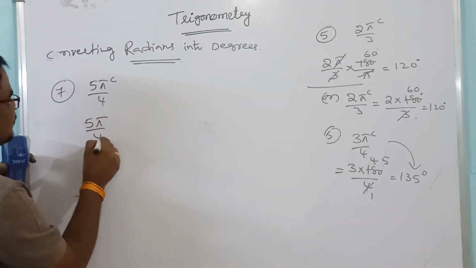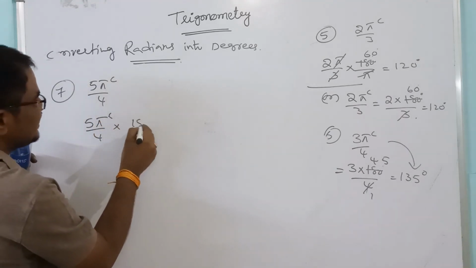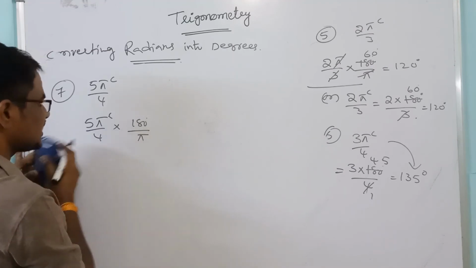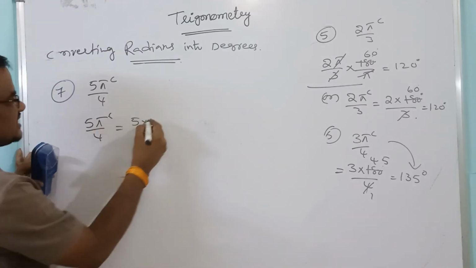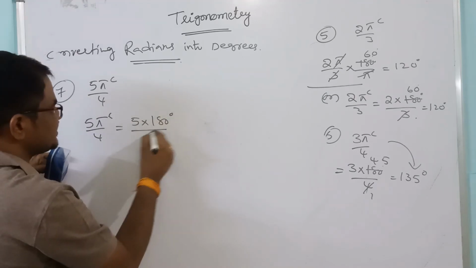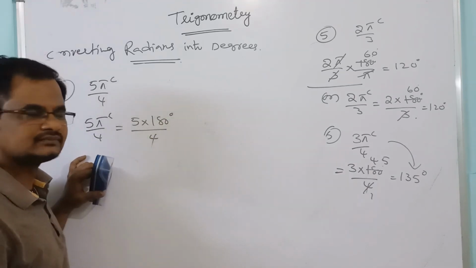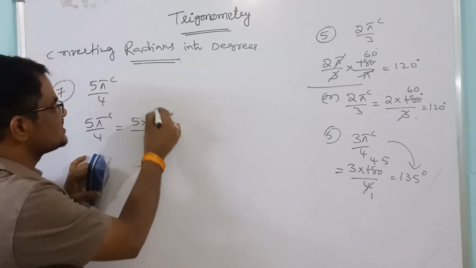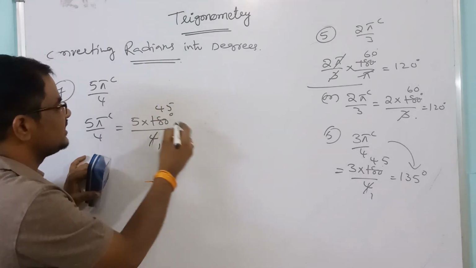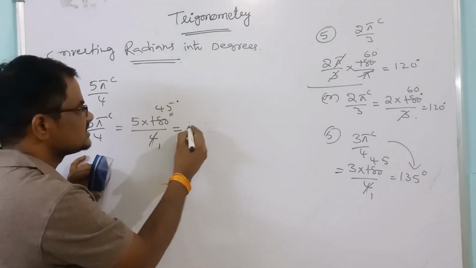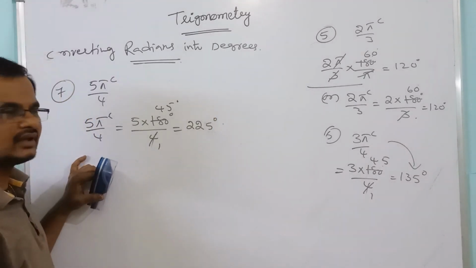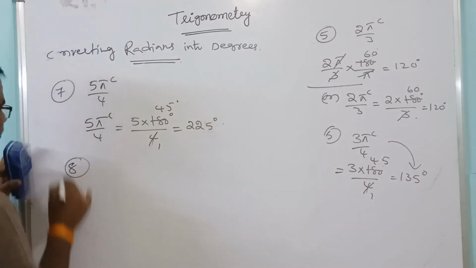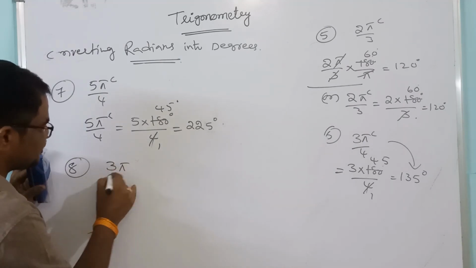Multiply 5 pi by 4 with 180 by pi, or simply replace pi by 180 degrees divided by 4. So this is 45. 45 into 5 gives 225 degrees.